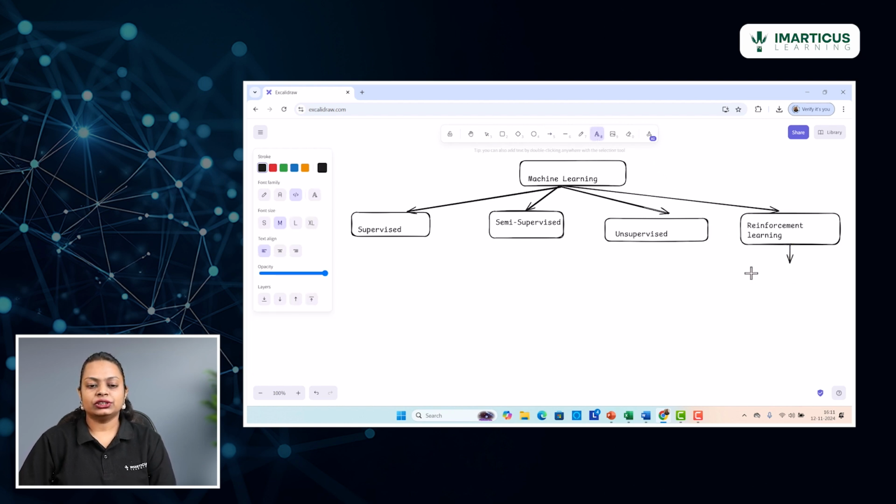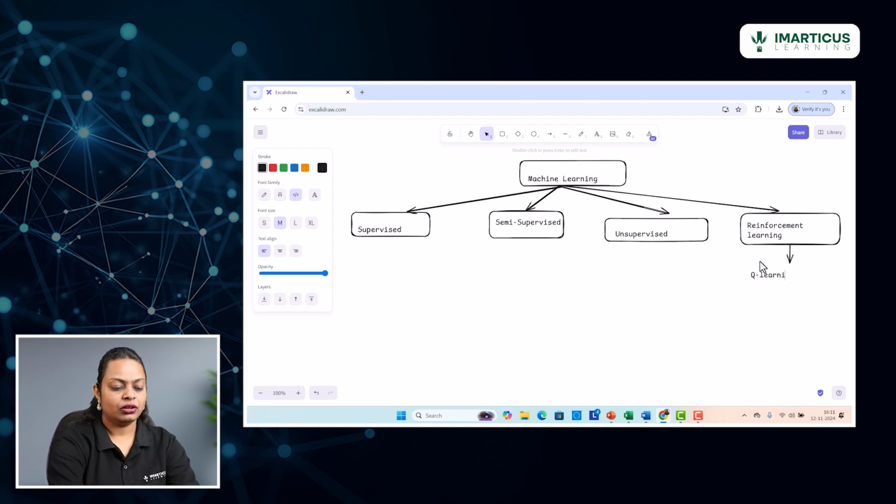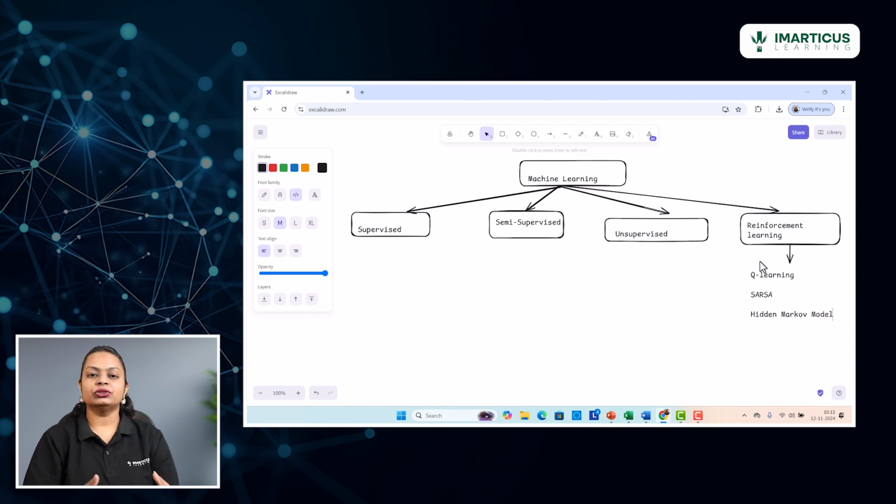So I would like to list a few of them. You have something called Q-learning, which is one of the algorithms that could be listed here. You have the SARSA model, which is the reward and penalty based strategy that I discussed. If you are aware of hidden Markov models, those are also a part of the reinforcement learning world, where we try to build models that are able to identify hidden patterns and relationships between the data and improve upon those relationships every time.